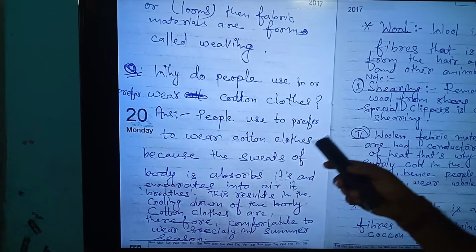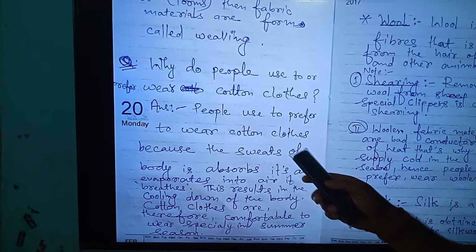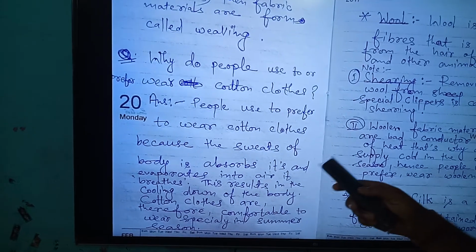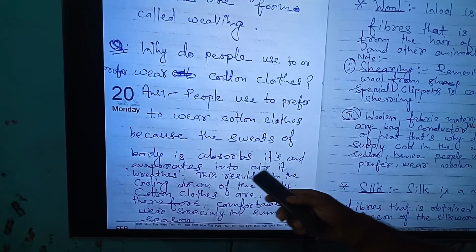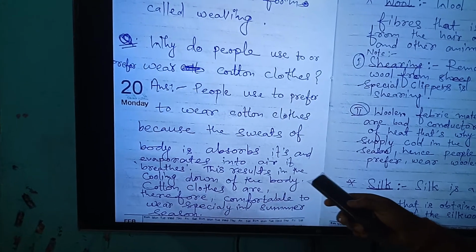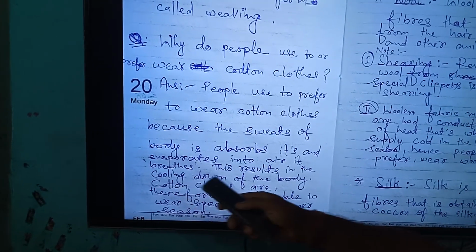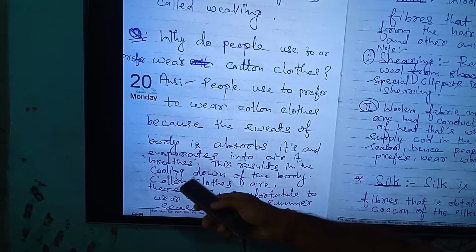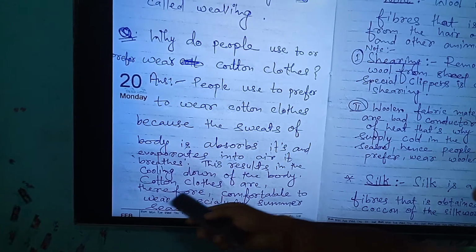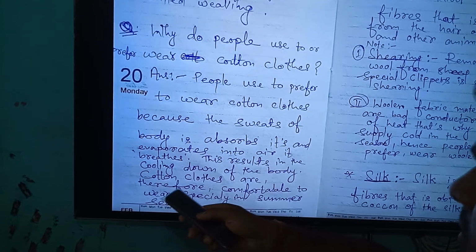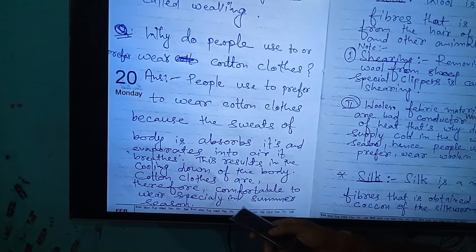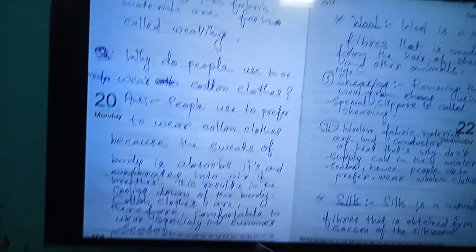People prefer to wear cotton cloth because the sweat of the body is absorbed by it and evaporates into the air. It breathes. This results in the cooling down of the body. Cotton cloths are therefore comfortable to wear, especially in the summer season.